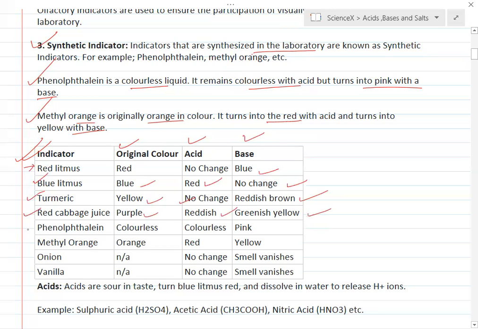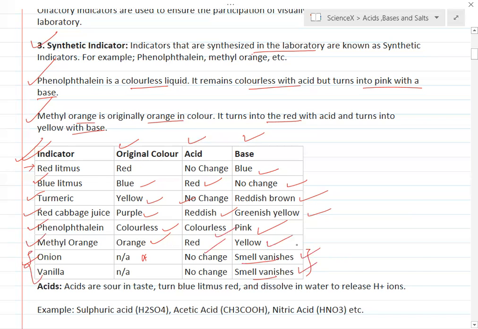Phenolphthalein, colorless: in acidic it remains colorless, whereas in base it changes to pink. Methyl orange, what is its original color? Orange only. In acidic medium it changes to red, whereas in basic medium it changes to yellow. Onion, generally there is no color here. They are actually olfactory indicators, so color change is not applicable. Generally in acidic medium a smell is detected, but in basic medium the smell is destroyed. Am I clear? That's why they have written that the smell vanishes in basic medium.